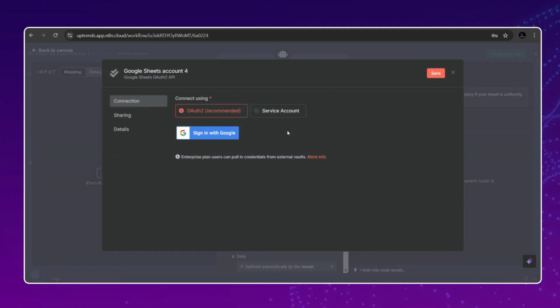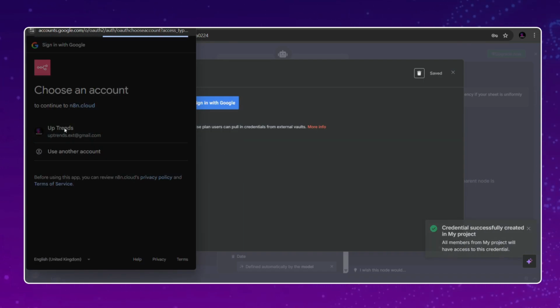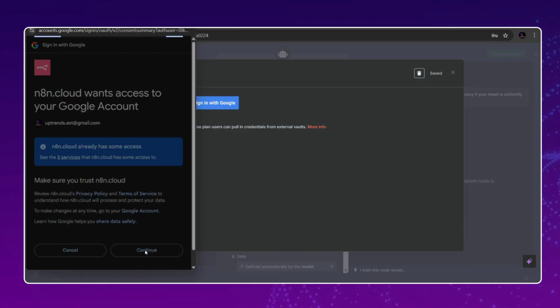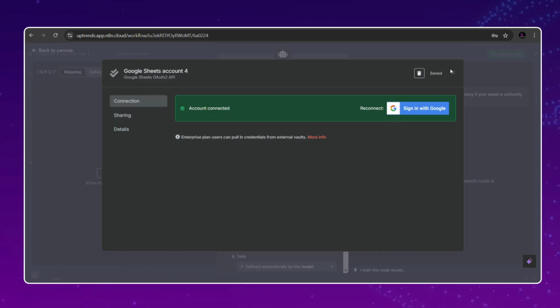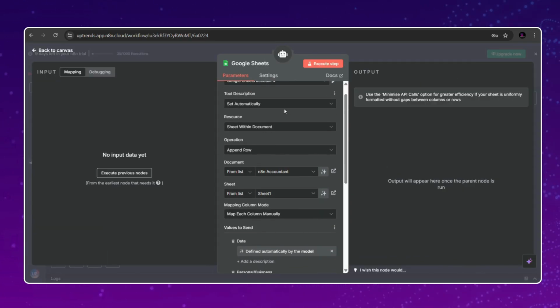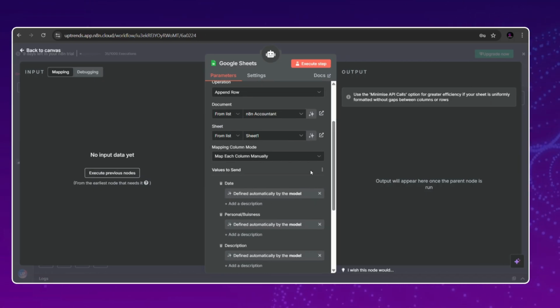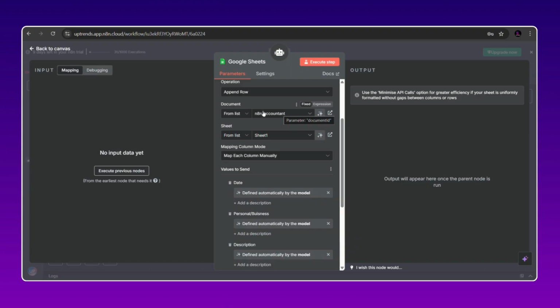For that, right now I am in the cloud version of n8n. We need to simply sign in with Google. That's it. So just sign in from here. Now you can see this connection is fully successful. Now we need to select the operations. All the operations which were required here are connected. One final thing is that here my document is connected, but for your case you need to connect your document.